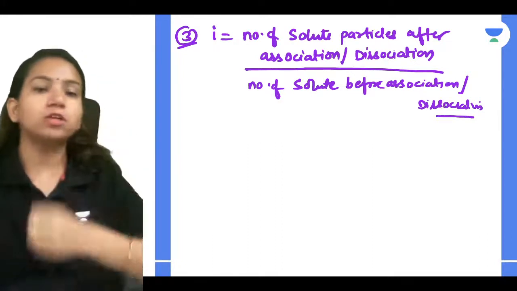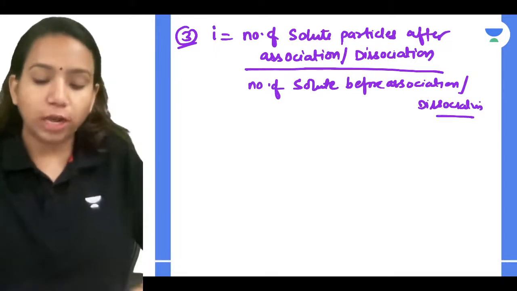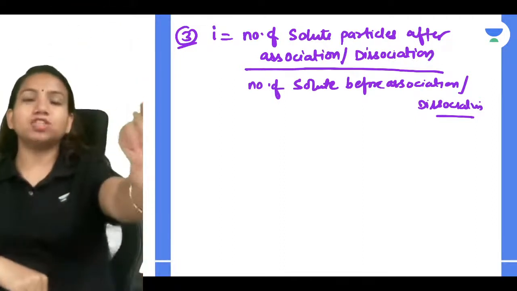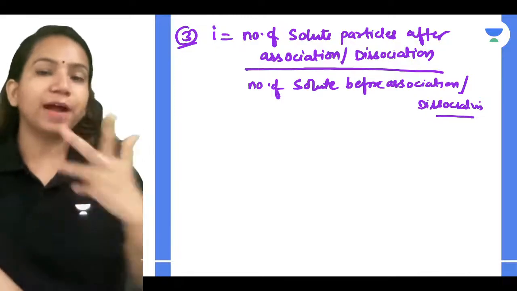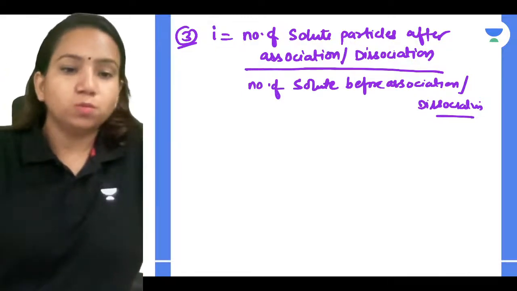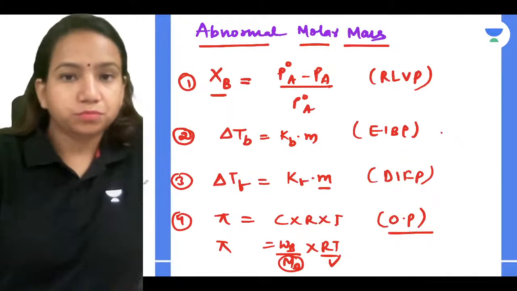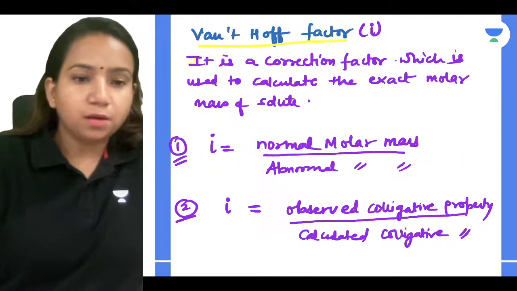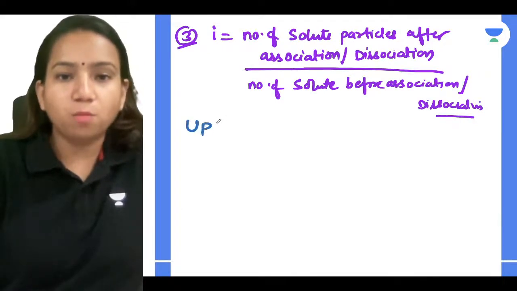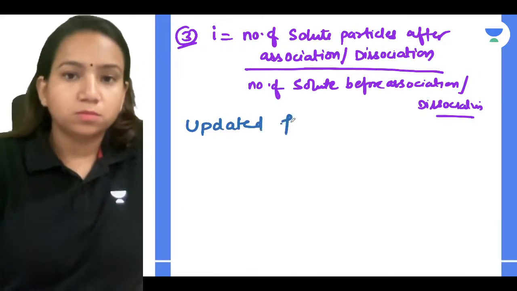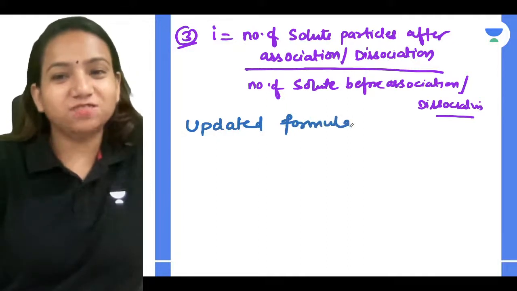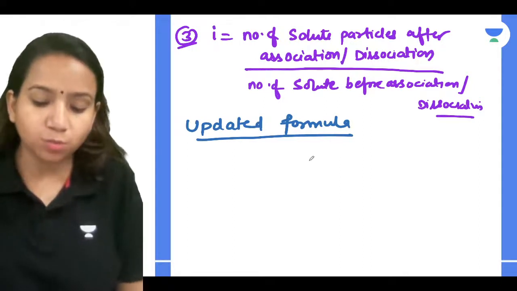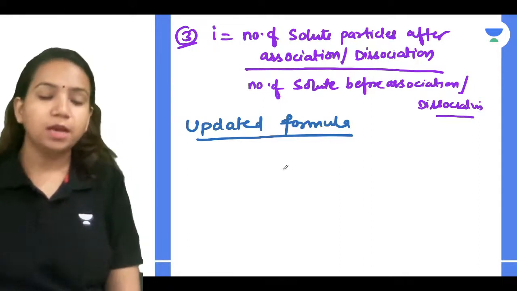Now that we have this, there will be a change in our colligative properties. Since this is a correction factor, we have to use it in our colligative properties. So what will the formula become? What will the updated formulas be after introducing the correction factor, which will give us the exact molar mass? It will be very simple.